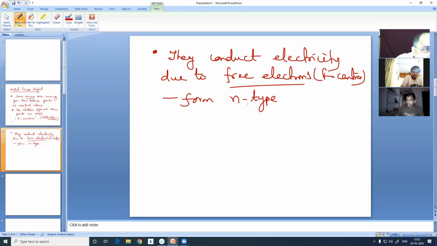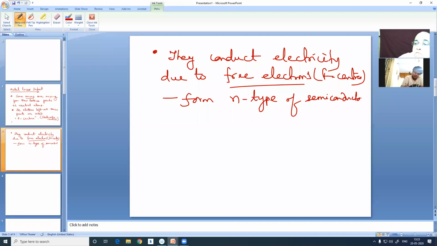So such crystals having metal excess defect due to the loss of anions, they become N type of semiconductors. Because they conduct electricity in a normal way. N stands for normal, that is conduction by electrons, free electrons.